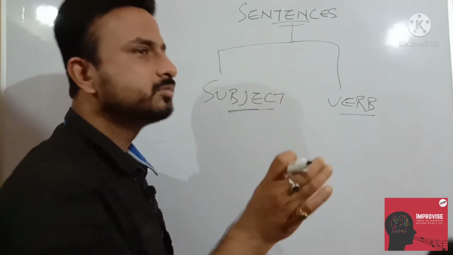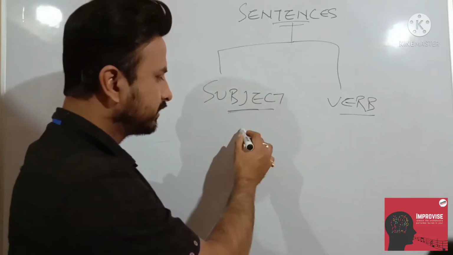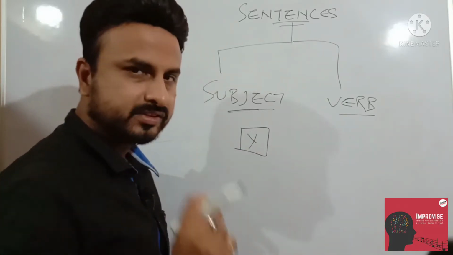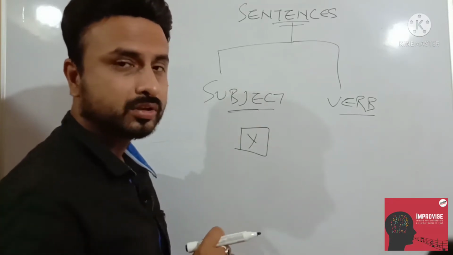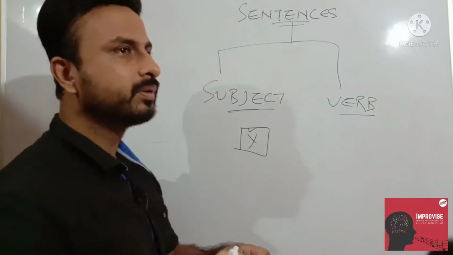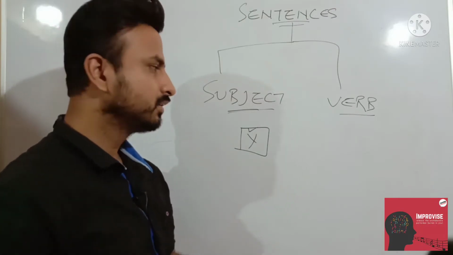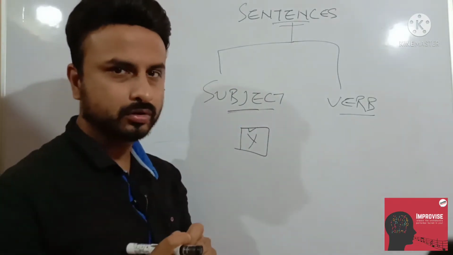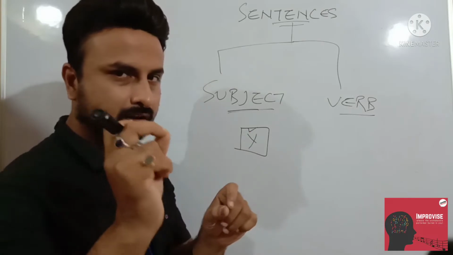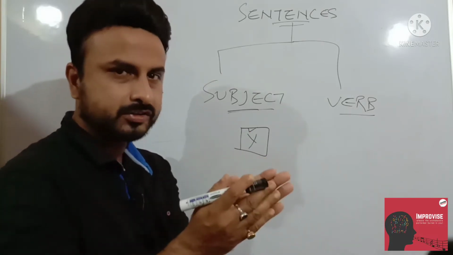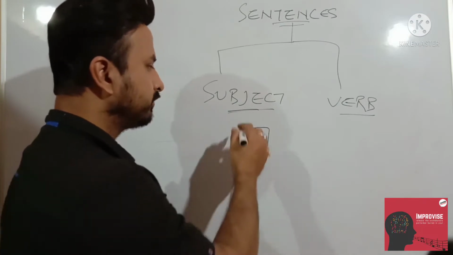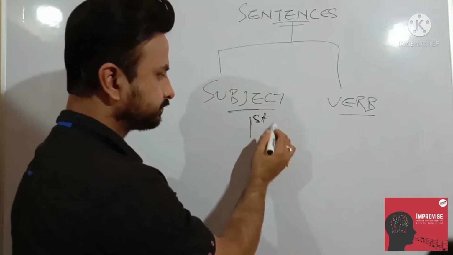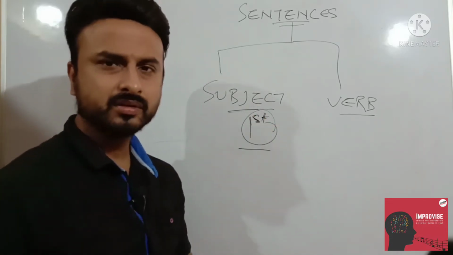So why is it called subject? If I give you one book and it doesn't have any cover, can you identify it? Yes, you can identify it with the name of the chapters, but that is not the true way. Because if people could identify it from the name of the chapters, then the publishers would not publish the front cover of the book. They are publishing the front cover of the book. That is the cover. Why are we saying cover? Because it's the first thing that comes. So that's why subject always comes first. If I talk about subject, it always comes first. That's why it is called subject.